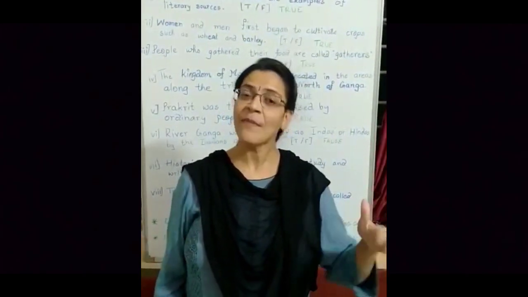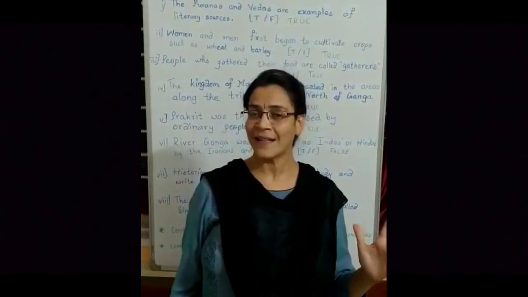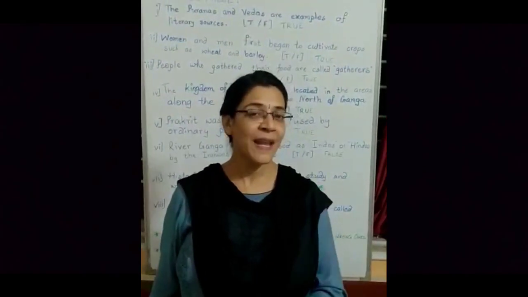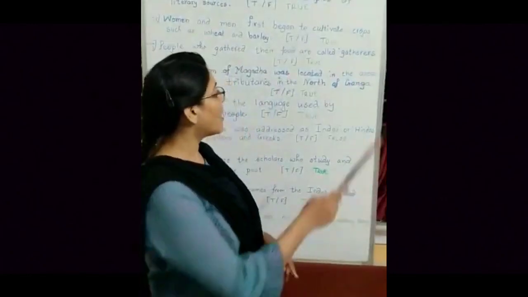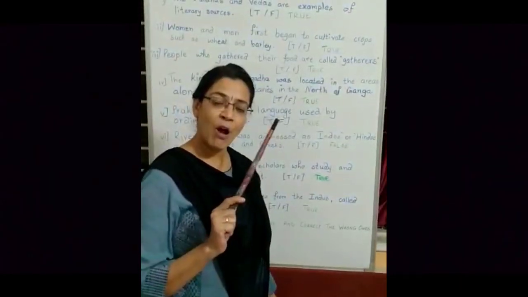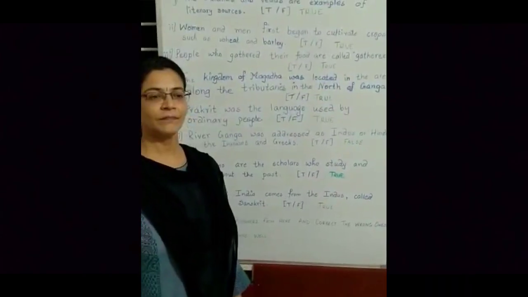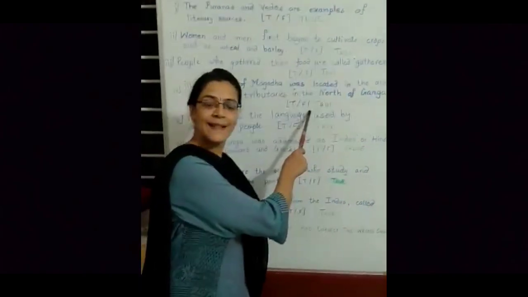But during that time it was a very vast kingdom, right? The first kingdom of our Indian subcontinent, correct? Okay, now where does this place Magad lie? It lies to the north of Ganga, on the banks of... So again, this sentence is true.